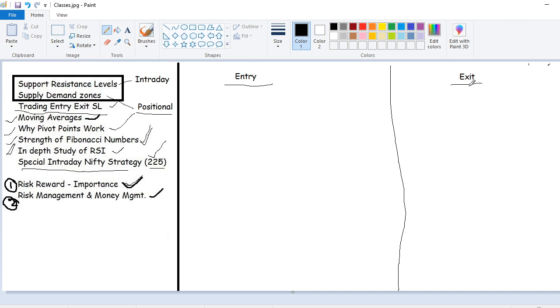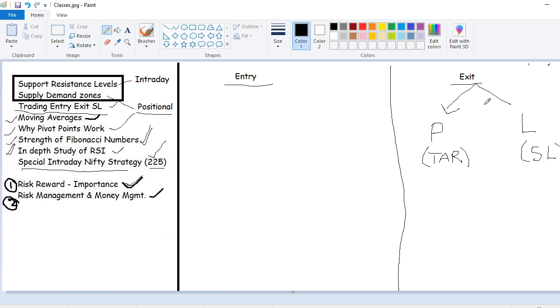So how do we identify that? Now let's see. Exit can happen in two ways. One, when you are making profit. The other, when you are making loss. When you are making profit, if you book it, then it is called a target. And if you are making a loss and you want to exit, then we call it a stop loss. So we are stopping your loss.